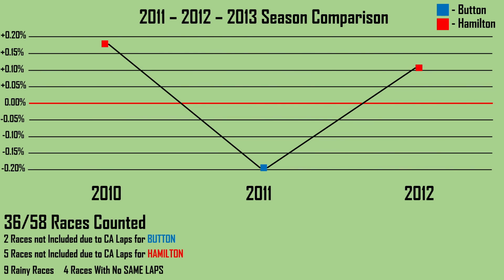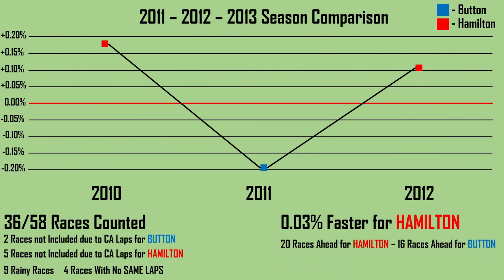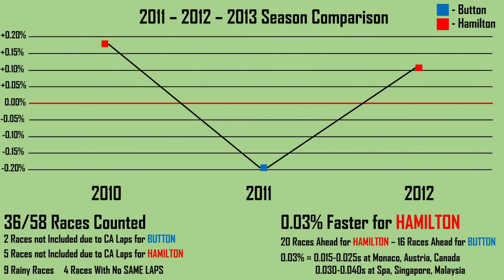Averaging out these 3 dots we get an overall advantage to Lewis Hamilton of just 0.03% per lap over Jenson Button, where in total there were 20 races ahead for Hamilton and 16 for Button. 0.03% is just 15 milliseconds at Monaco, Austria and Canada, and just 30 milliseconds at Spa, Singapore and Malaysia.